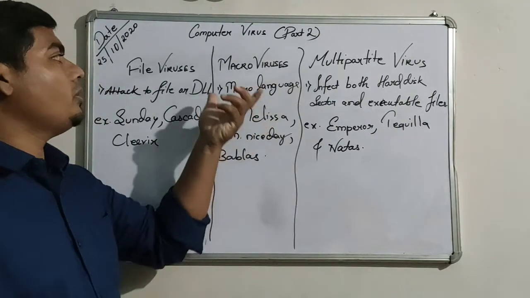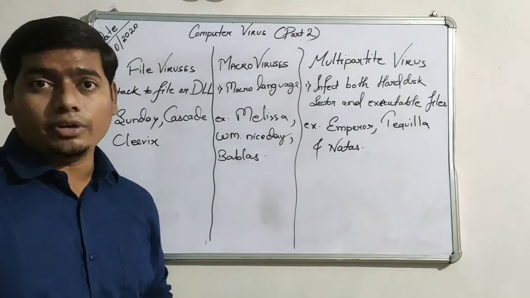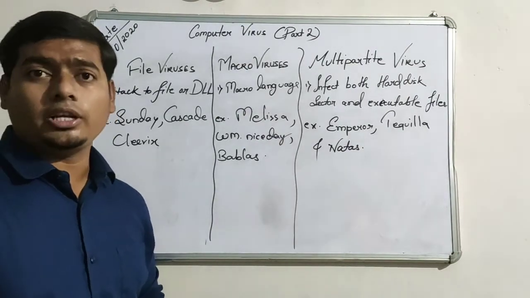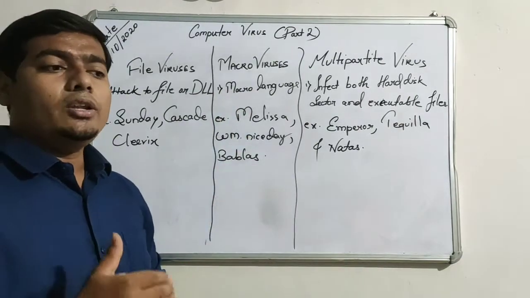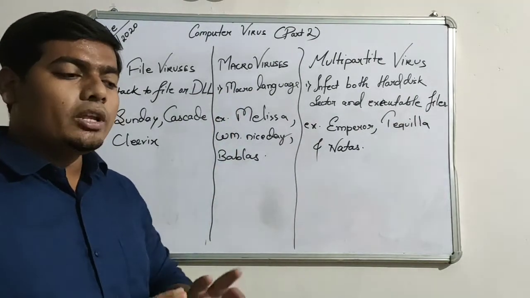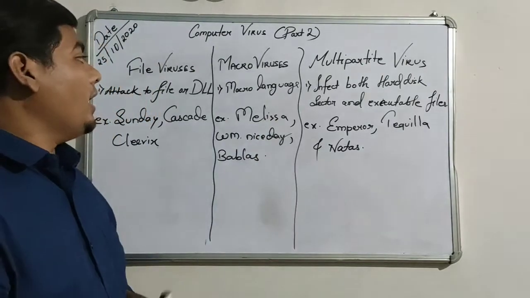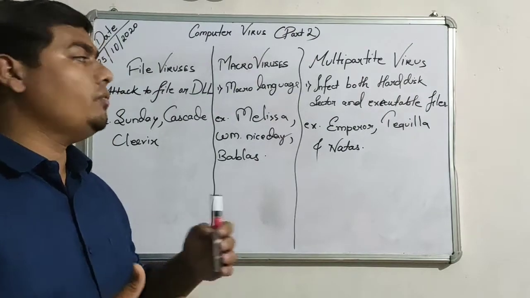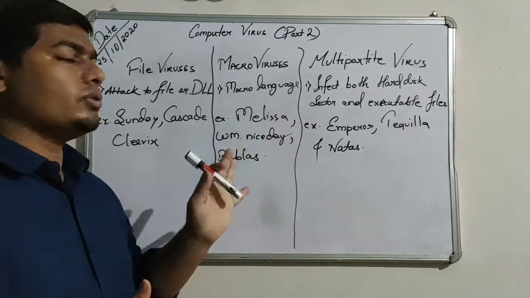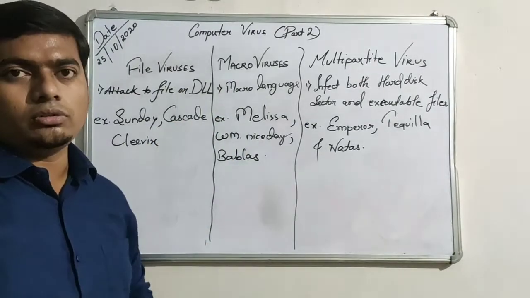So this also comes under the macro viruses because they are written in macro languages, a special language used in computers. When they are attached to a document and you open the document, that virus also gets executed. And this virus also travels with that particular document to which it is attached. The traveling method is the same as the file virus.